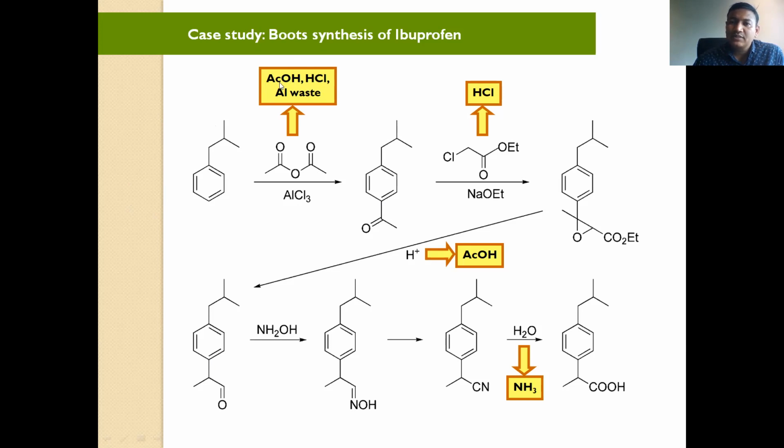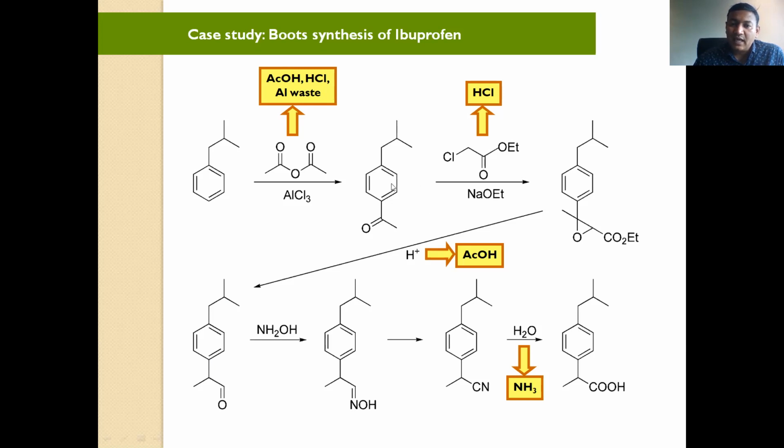This is AcOH, meaning acetic acid. Then HCl, meaning hydrochloric acid. And aluminum is the metal. So that will also come out as waste from this type of conversion. So this is the first method.